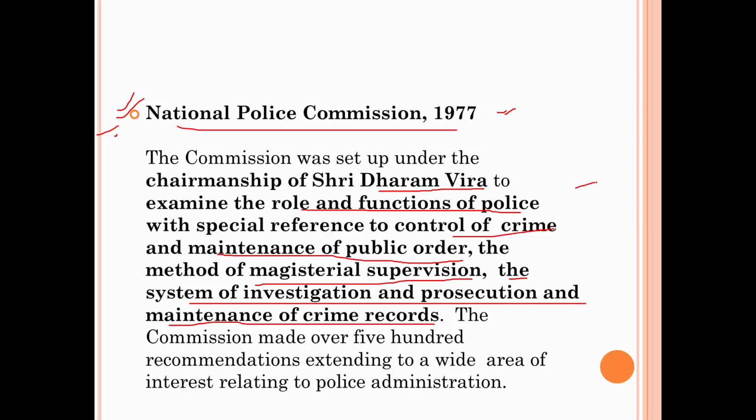So all these are part of the police functions, and a lot of changes are needed in order to make police more efficient, citizen friendly, and cooperative. People should not fear the police. Police should be approachable. Right now our police has a very bad image. So the National Police Commission gave a lot of recommendations for the betterment of police structure as well as functioning. So you should remember this NPC 1977.